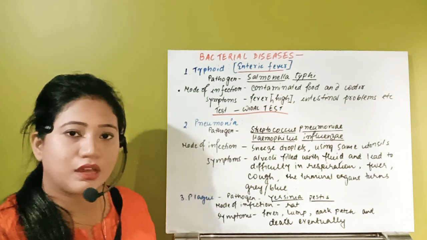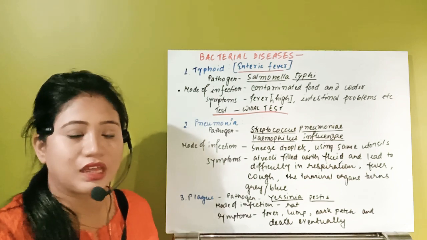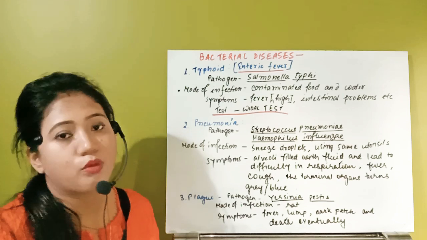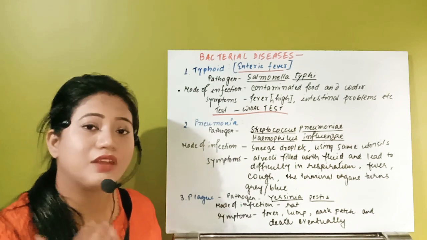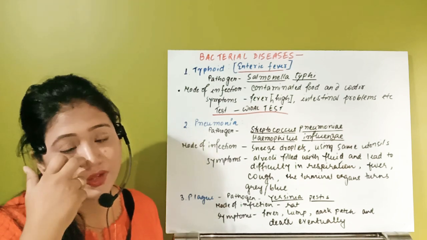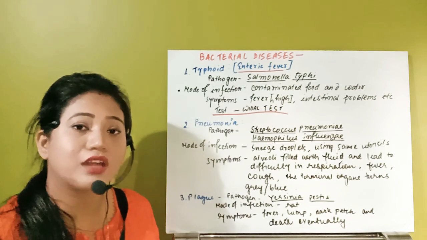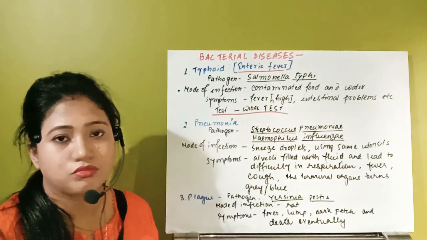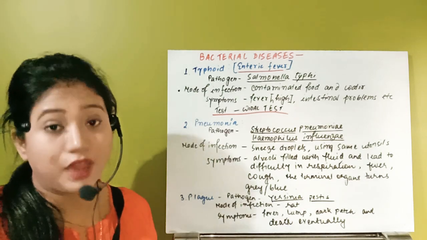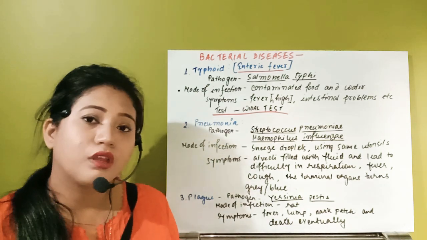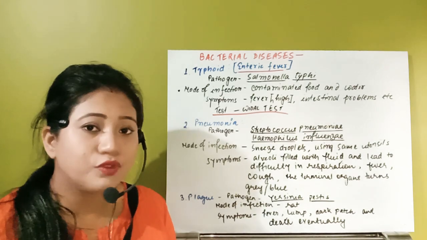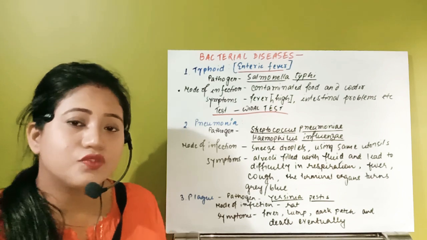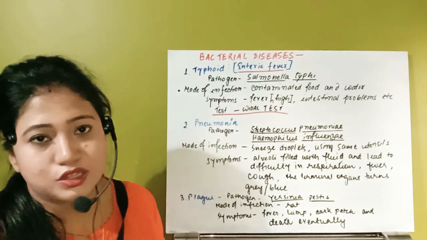So if the surrounding region is contaminated with the bacteria and if that is inhaled by a normal individual, then it will enter inside the body of a normal individual and start causing the disease. Also, there may be another mode of transmission, that is when the individual uses the same type of utensil, then also he will have the same problem. So this way the individual can catch pneumonia.